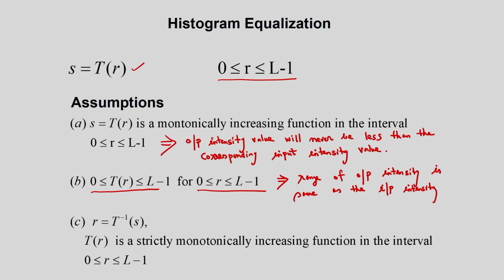So that means the meaning is that T(R) is a strictly monotonically increasing function in the interval R lies between 0 to L minus 1. So what is the interpretation of this?